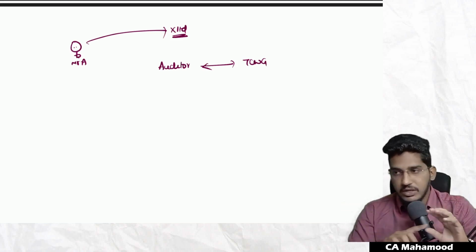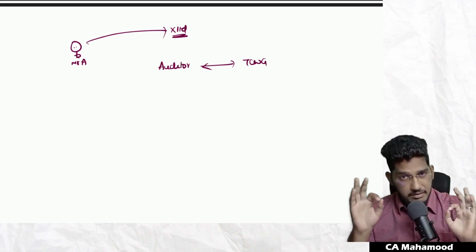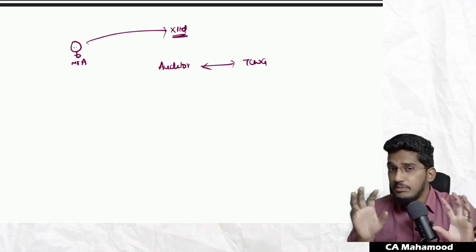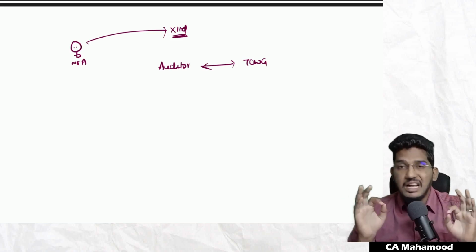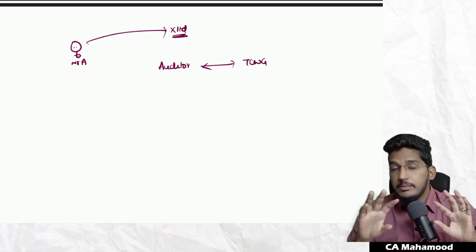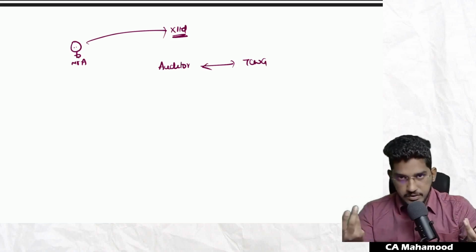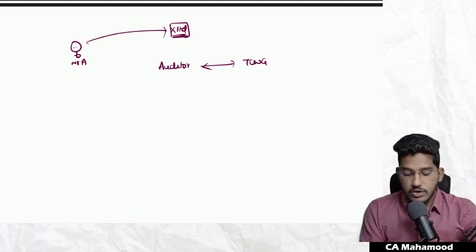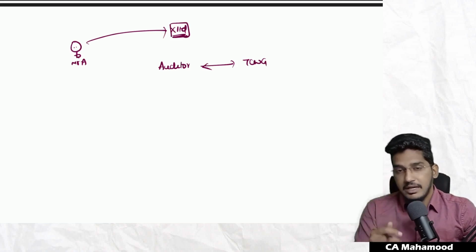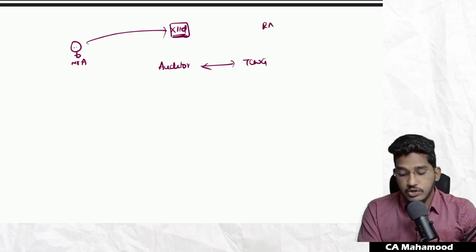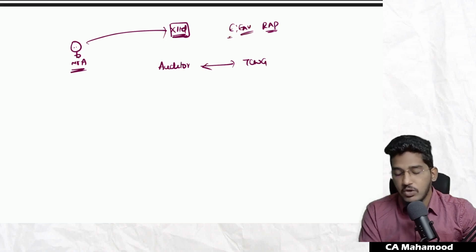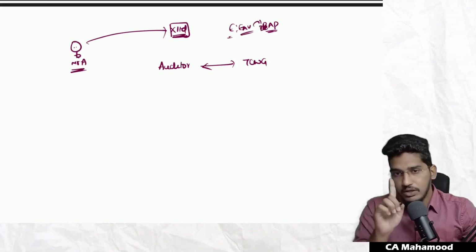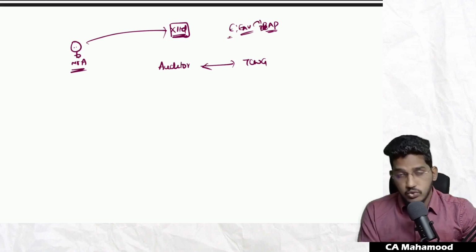Yes. Between auditor and those charged with governance, there should be effective communication. If there is none, that audit might not be fruitful. Your audit might not be effective. Take for example, you are appointed as auditor of company X Limited. When we understand the overall audit procedures, first you have to perform risk assessment procedures. You want to understand the entity, environment and its internal control, and one of the most important activities for that is inquiry.